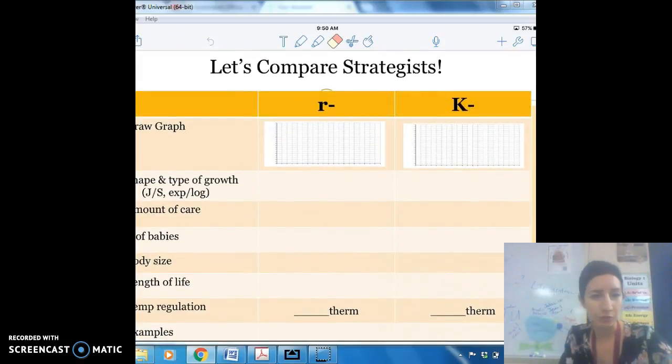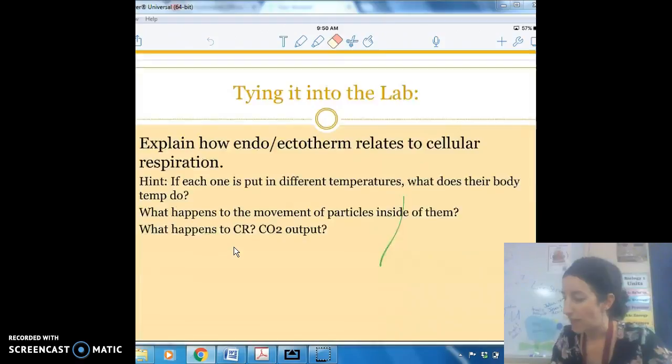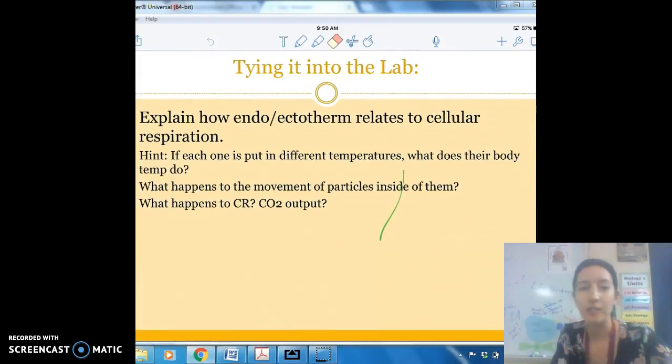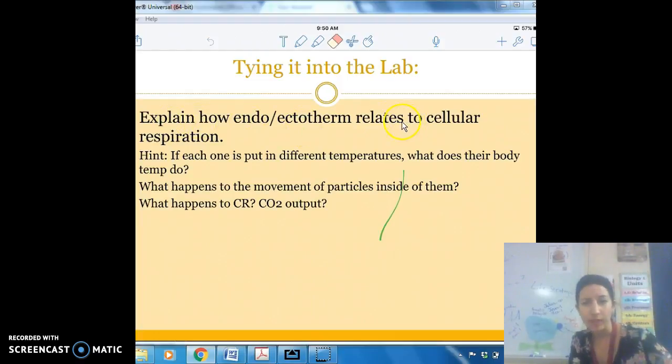Be able to fill in this graph with K and R strategists. Tell me all of these things about them. And then this is tying it into the lab and how it relates to our lab. So in the lab, you are going to explain how an endotherm or ectotherm relates to cellular respiration.